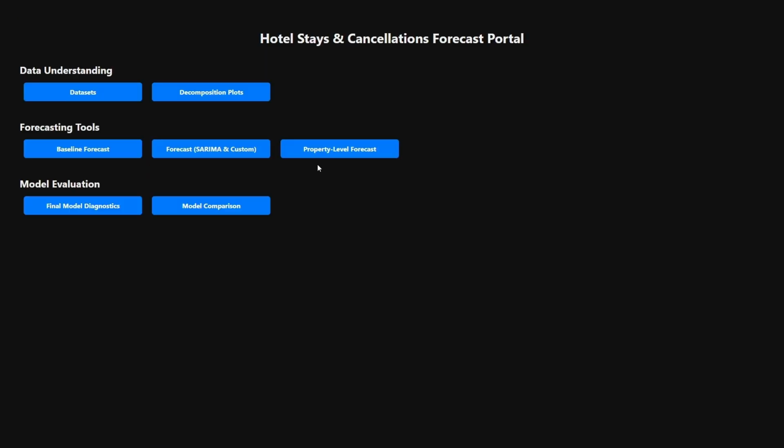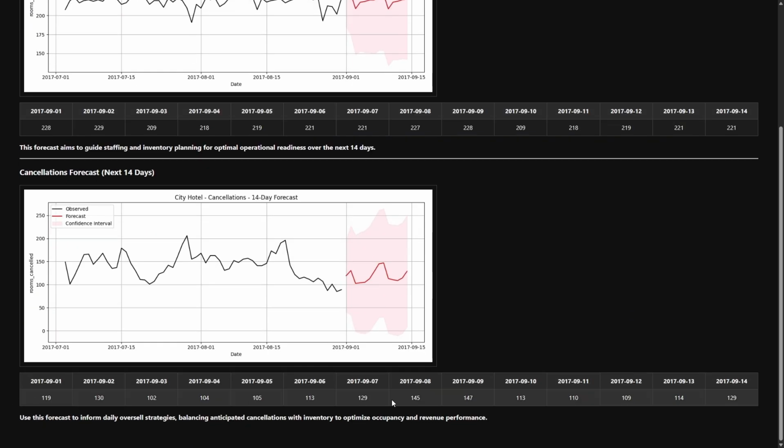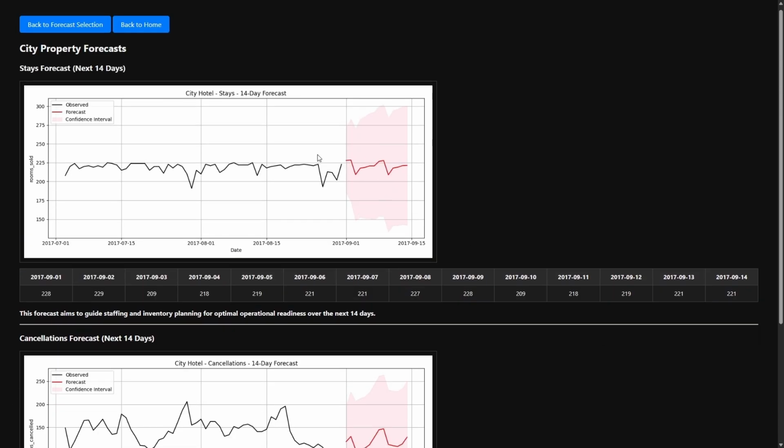A hotelier could also come to a property level forecast if they just want to see their 14-day forecast for their hotel type, just by coming here and clicking on Generate Forecast. We provide 14 days' worth of demand data, as well as 14 days' worth of cancellation data.